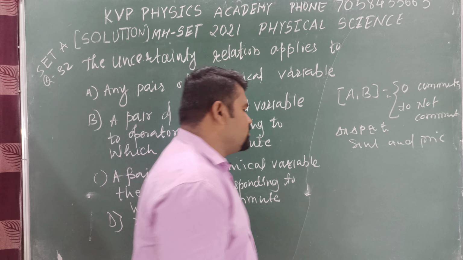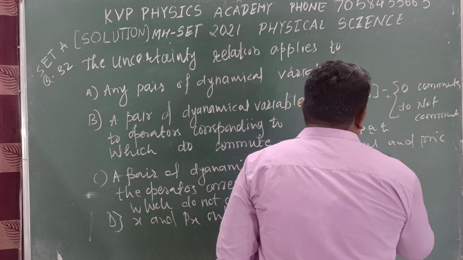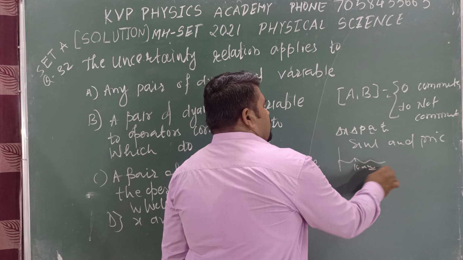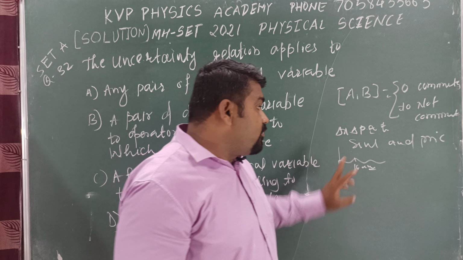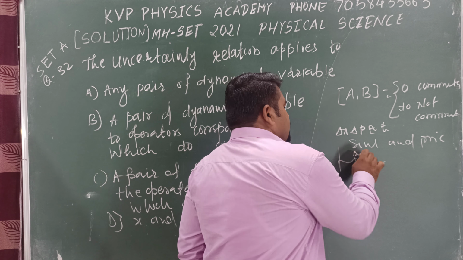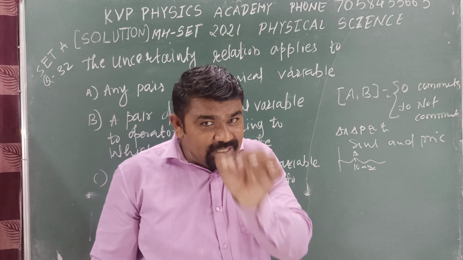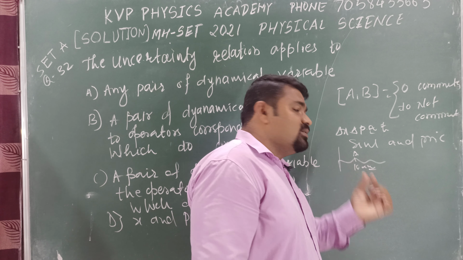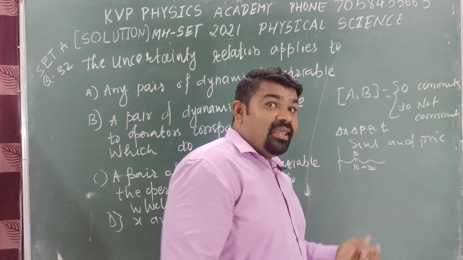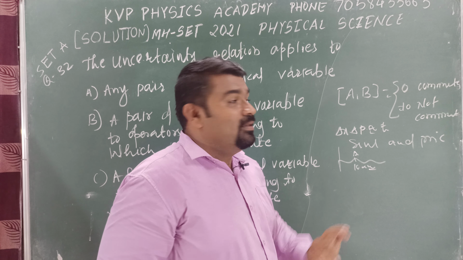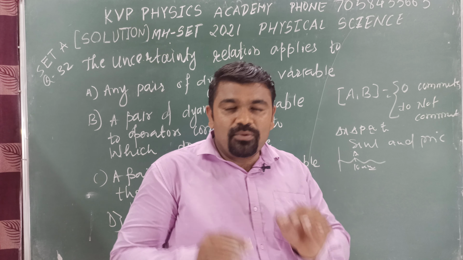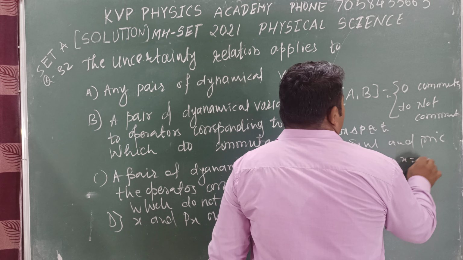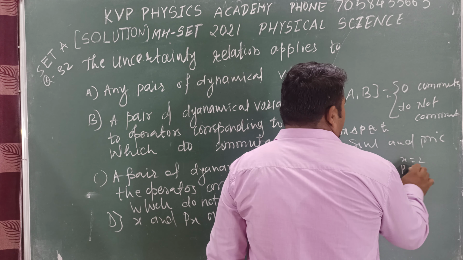Okay. Now suppose the wave function is like that, and the time is 10 a.m. We can find the position and momentum simultaneously at a point A. Precisely means suppose the position is 2 and the momentum is 4.